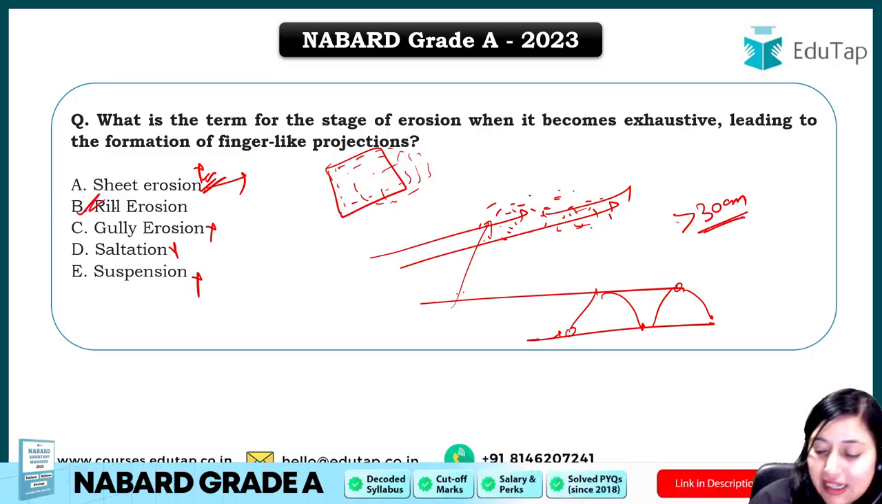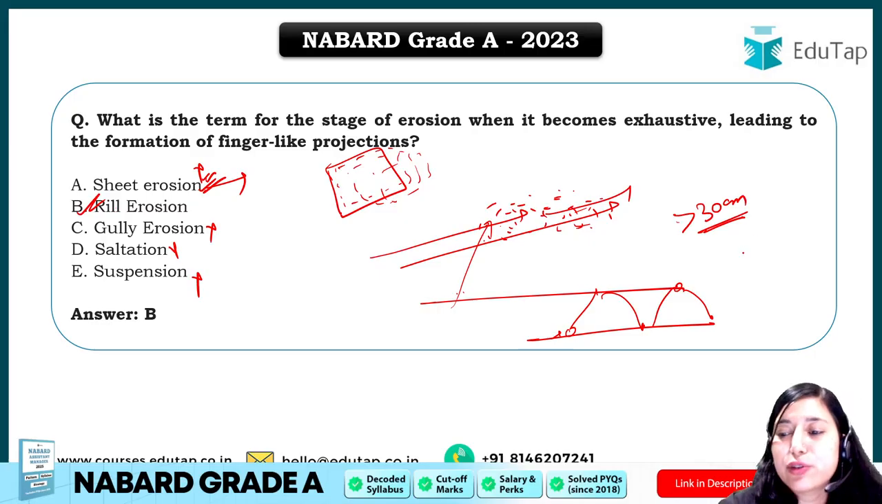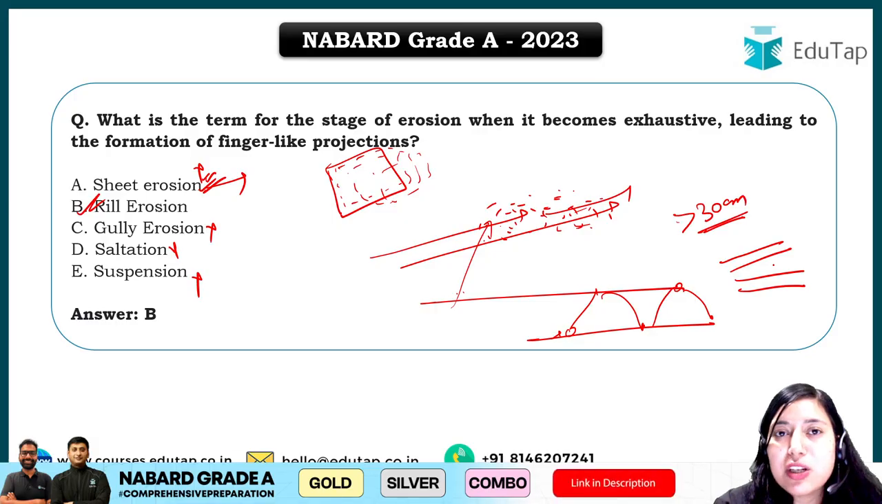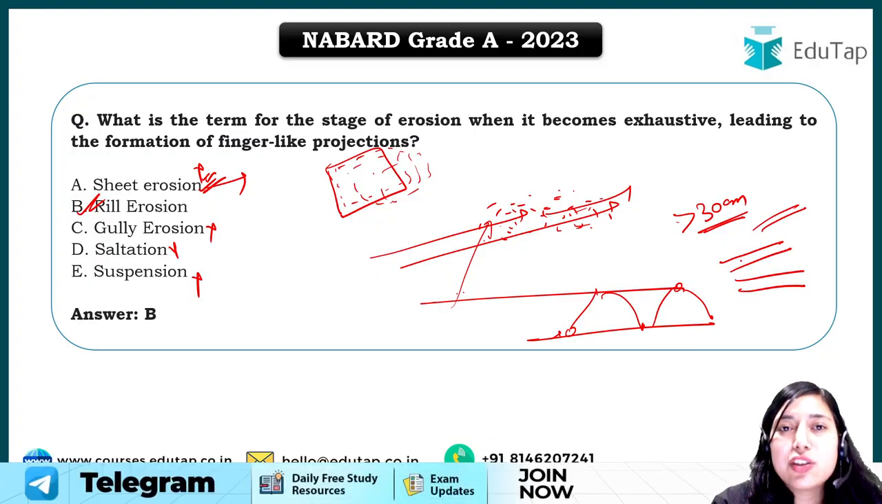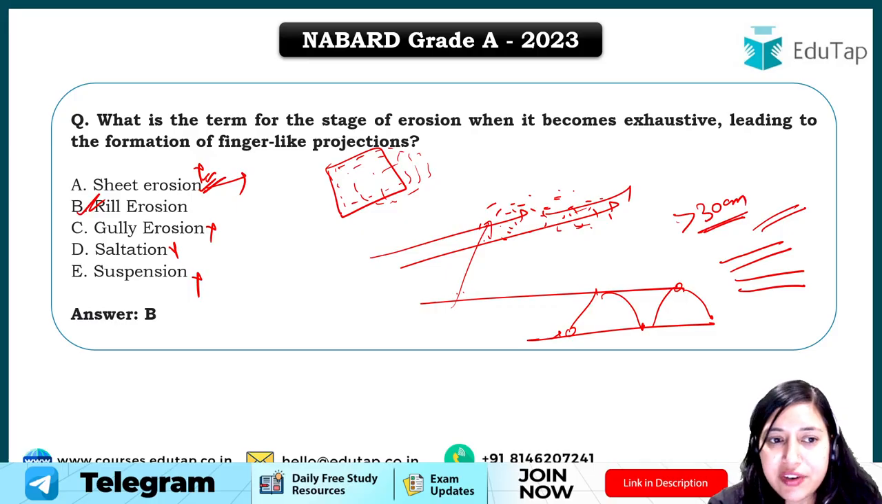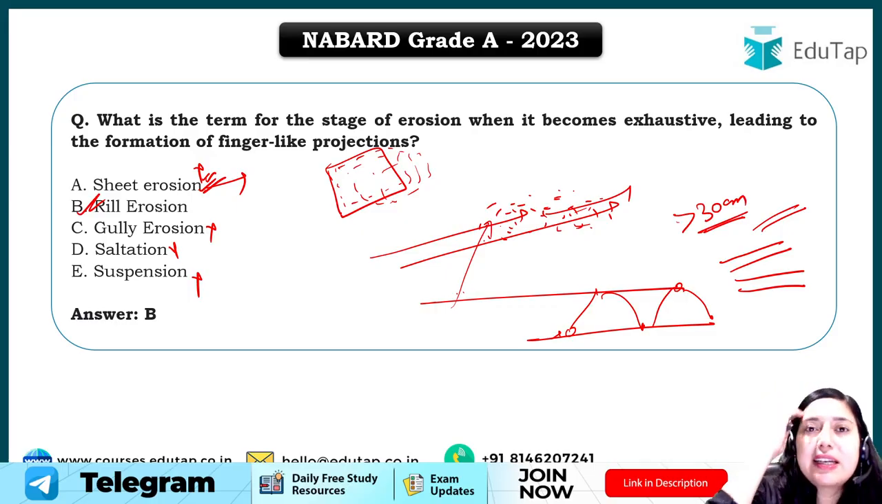So the answer will be rill erosion, because in rill erosion, small finger-like projections or small channels are formed on the surface, and these can be cured if we plow over that piece of land, right? So the answer here will be rill erosion.